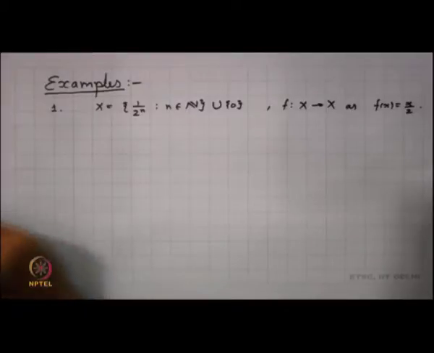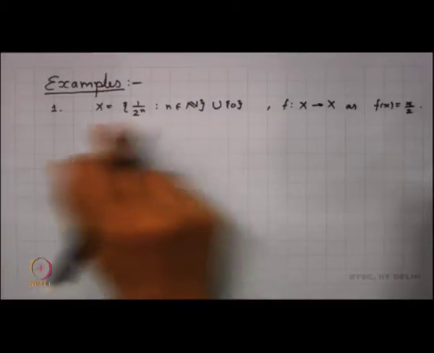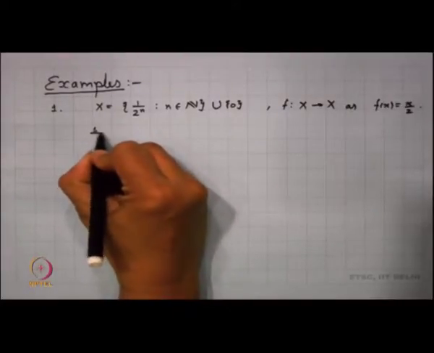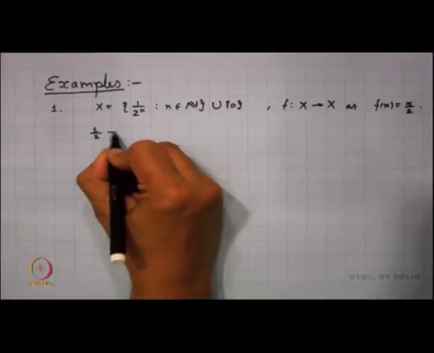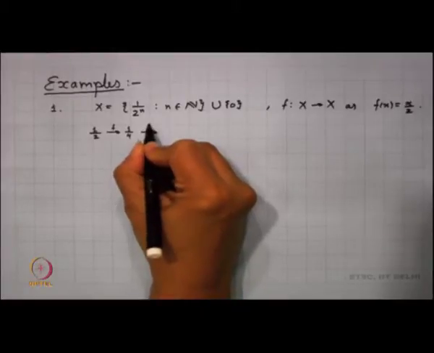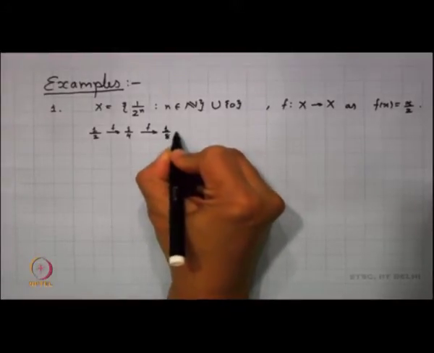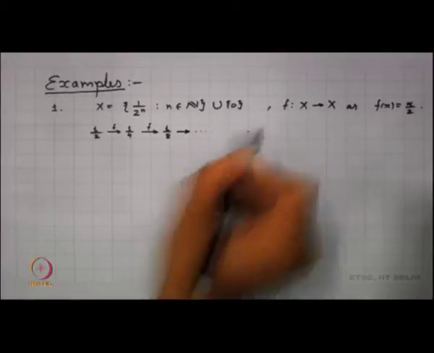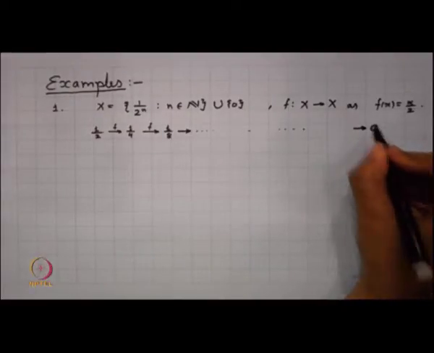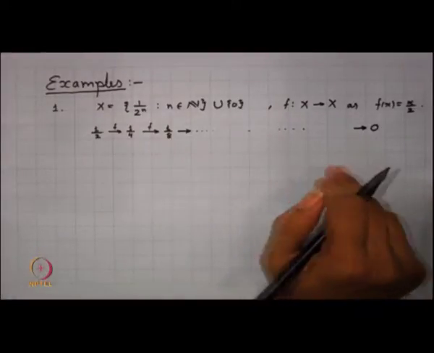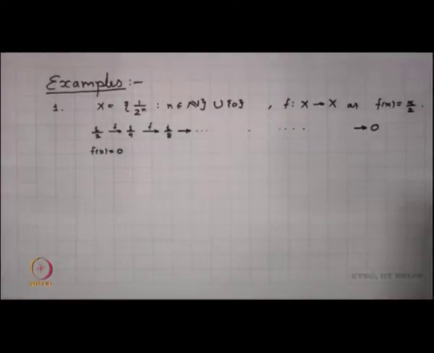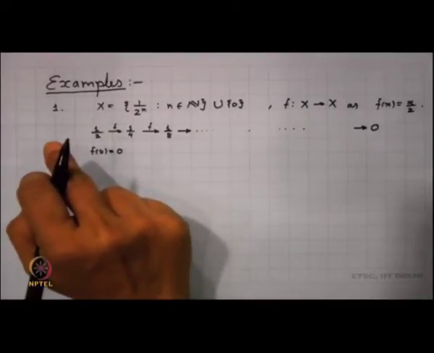So this gives us a dynamical system, and if I look into this system, what we find is that 1 by 2 is mapped under f to 1 by 4, 1 by 4 is mapped under f to 1 by 8, and so on. What happens here is that ultimately this converges to 0. My 0 is a fixed point here. So we have f of 0 is equal to 0.